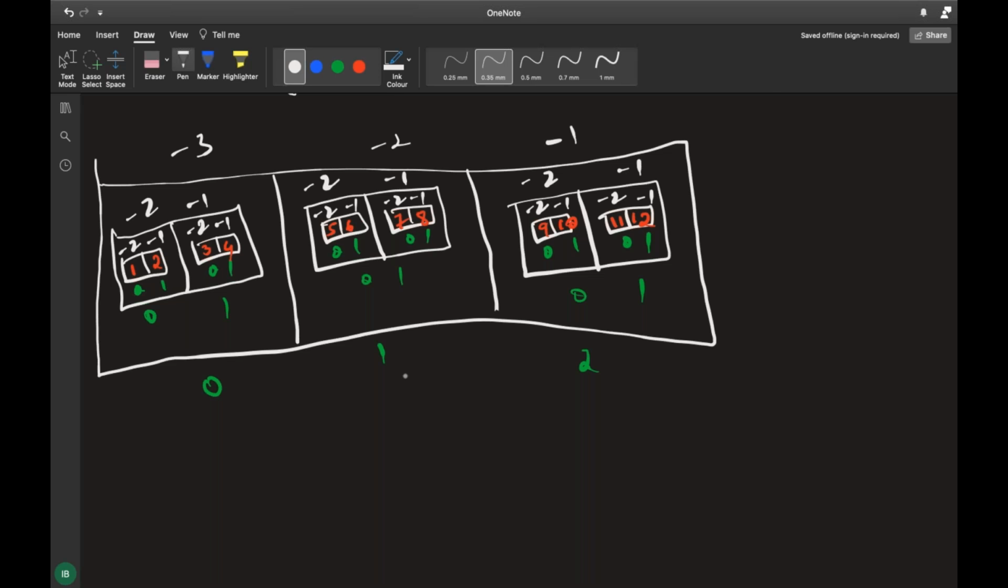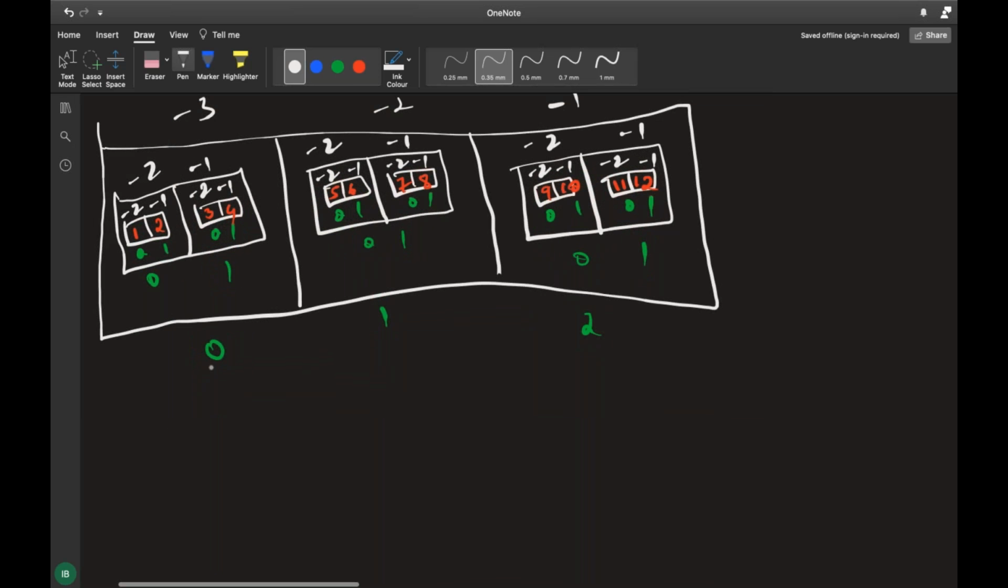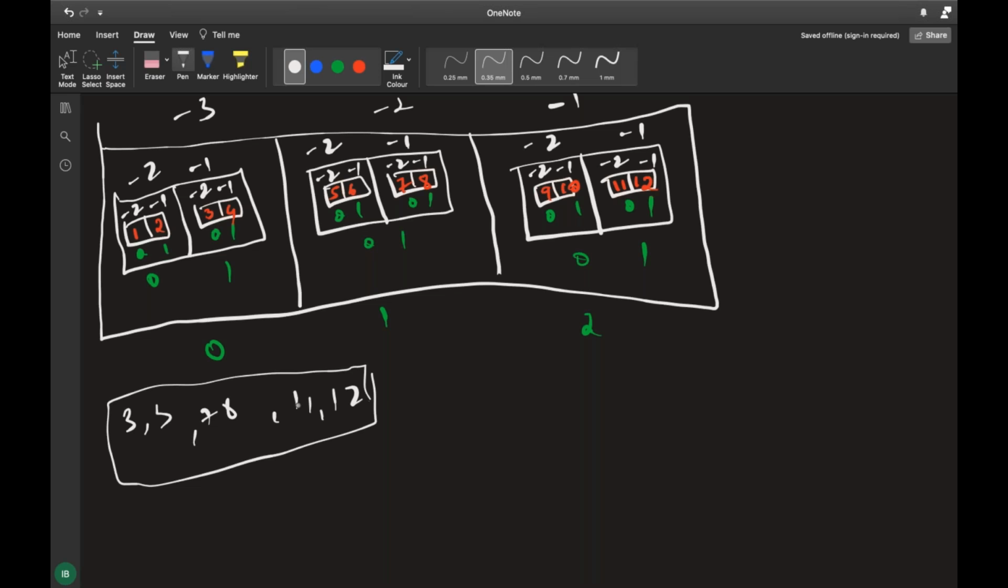Now tell me guys, I wanted the output as 3, 4, 7, 8 and 11, 12. Tell me guys, what do I need to do with 11, 12? This is the output I wanted. Tell me what I need to do to get this output.